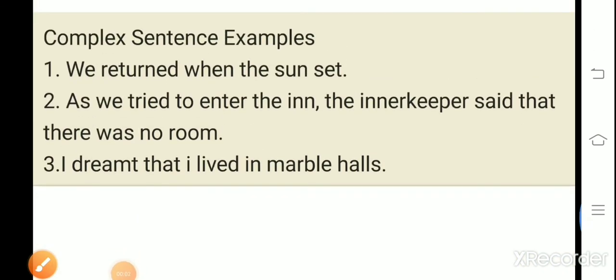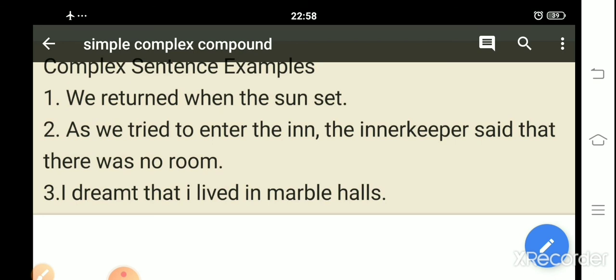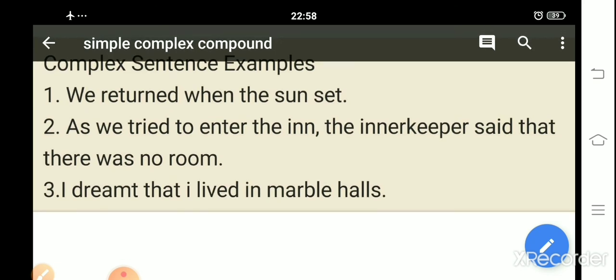As we tried to enter the inn, the innkeeper said that there was no room. As we tried to enter the inn, does it have a complete sense? No, it does not. Another one: the innkeeper said that there was no room. This has a complete sense.